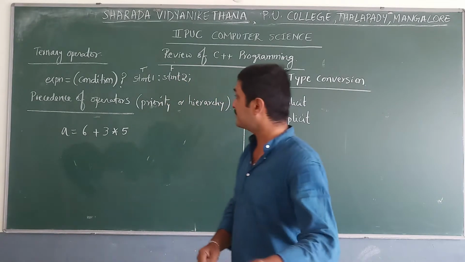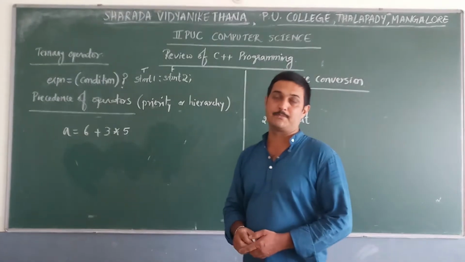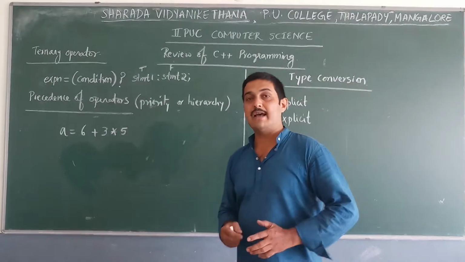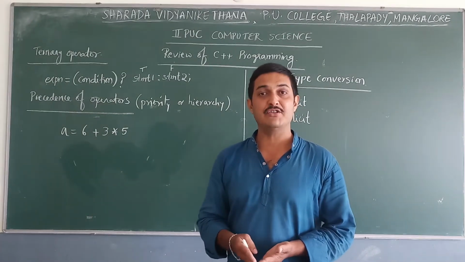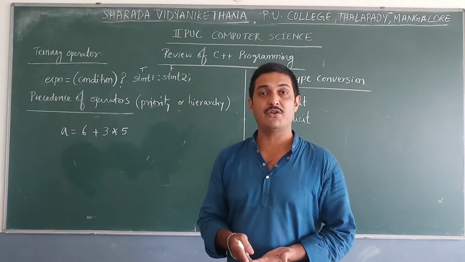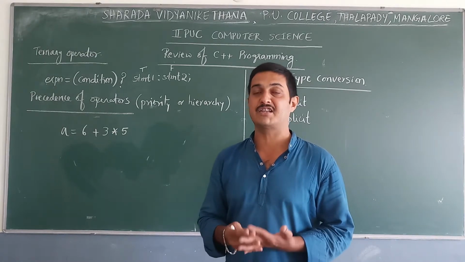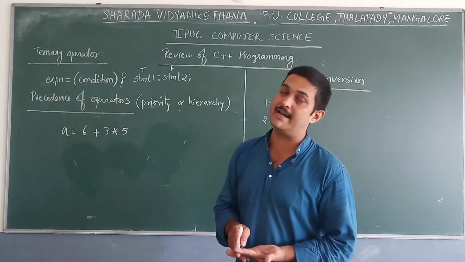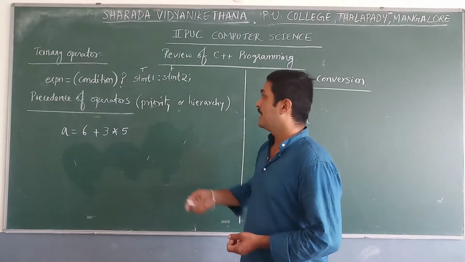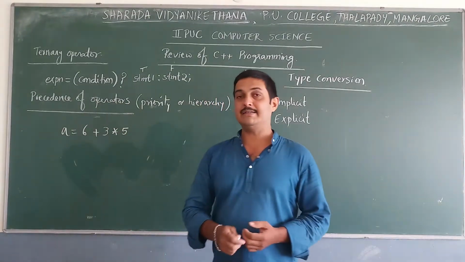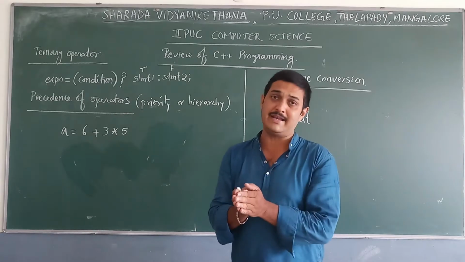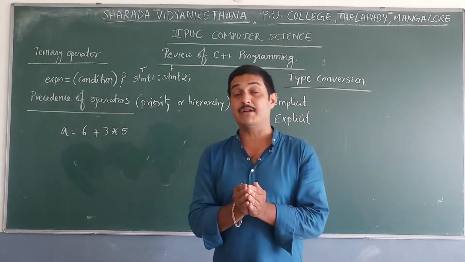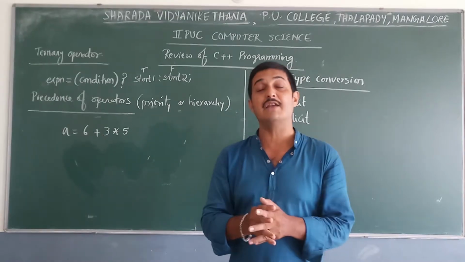Next one is precedence of operators. Sometimes we need to execute some expression. What do you mean by an expression? An expression is a combination of operators, operands, constants, values, etc. Precedence of operators means that when we have many operators in an expression, which one we have to execute first and which one is next.